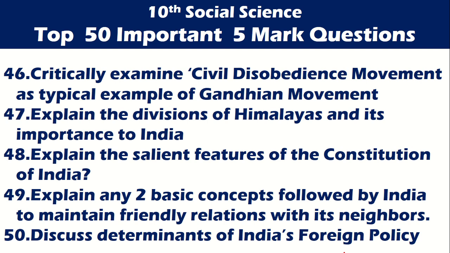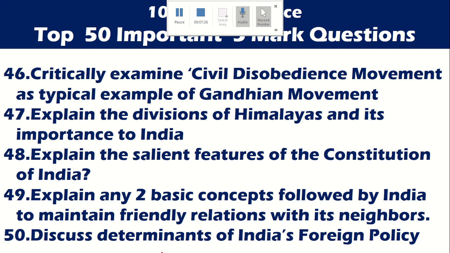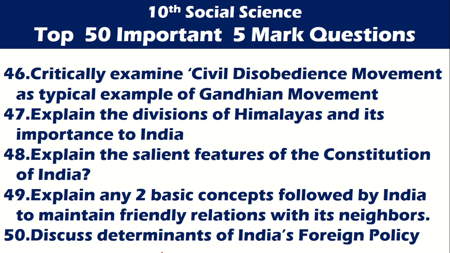Critically examine civil disobedience movement as typical example of Gandhian movement. Civil disobedience movement as an example of Gandhian movement.